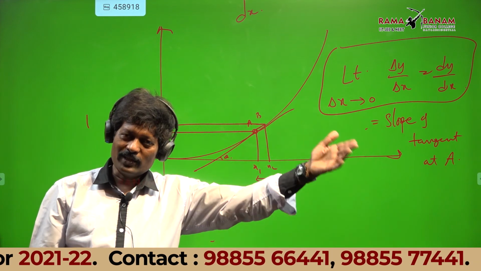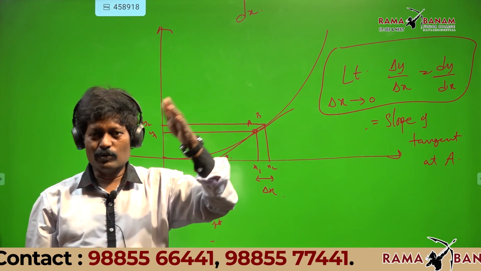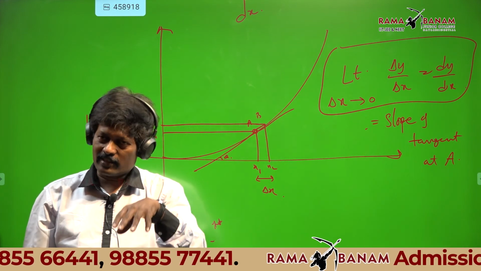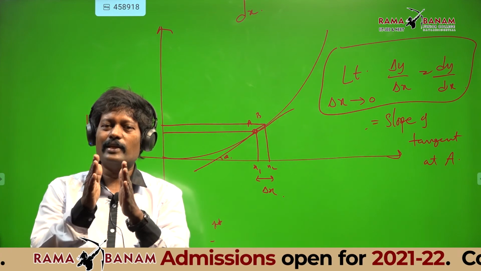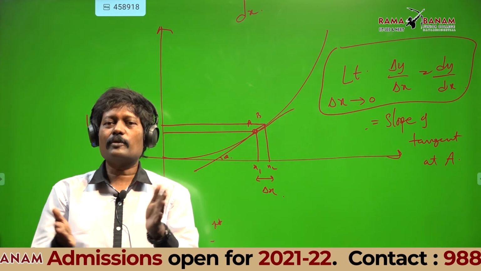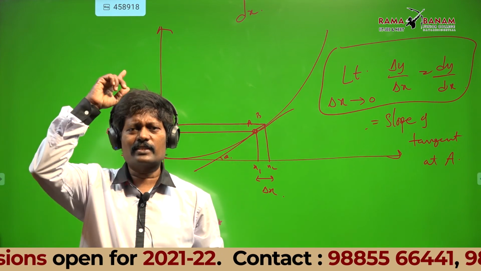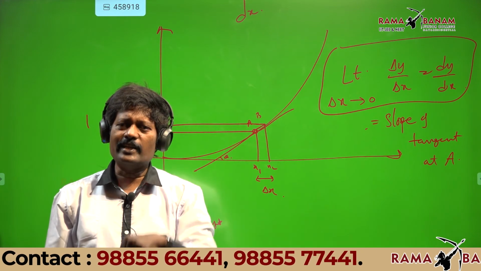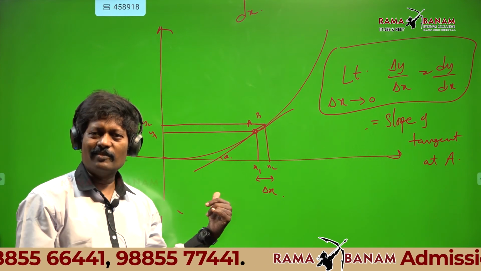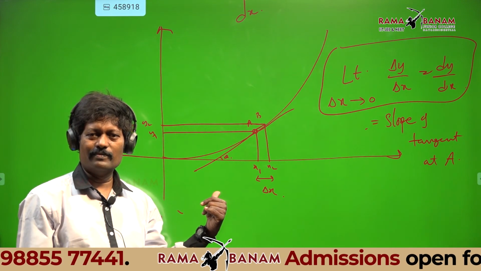What you learnt in 10th standard and what you are learning in 11th standard are the same. Only here we are using the word dy by dx. Some student may ask, sir, why can't we use the 10th standard formula? There, it is a straight line. Here, it is a curve.